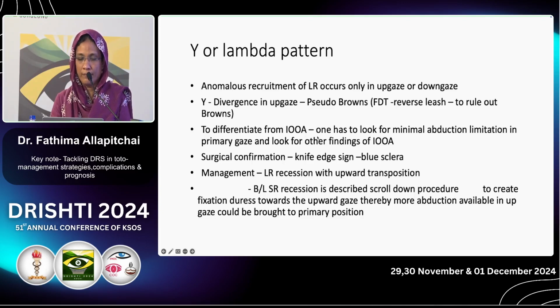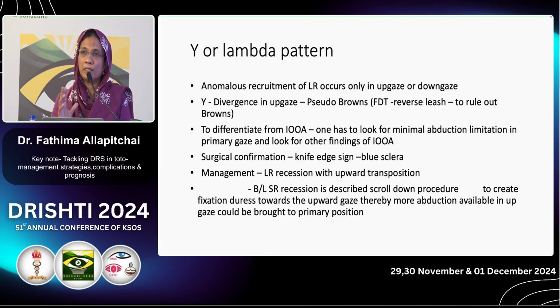Here, to differentiate from inferior oblique overaction, one has to look for minimal abduction limitation in the primary gaze and look for other findings of inferior oblique overaction. Always, surgical confirmation is important whenever you operate on a Duane's eye. The difference is that the lateral rectus will be very tight, and the muscles will be very tight.